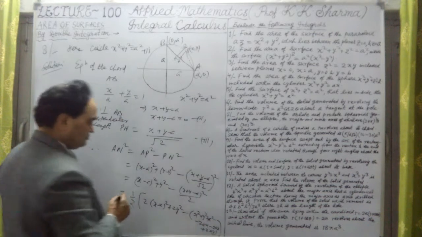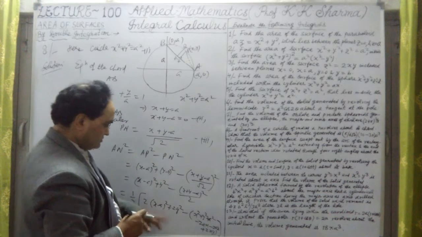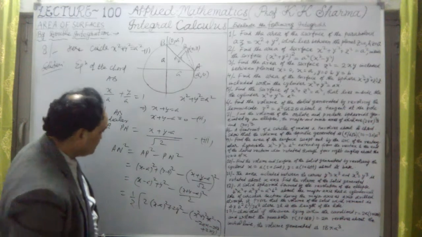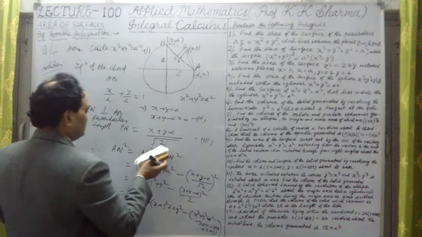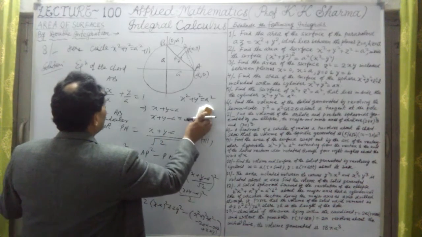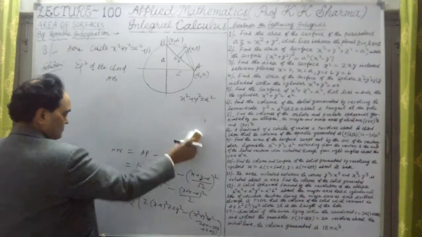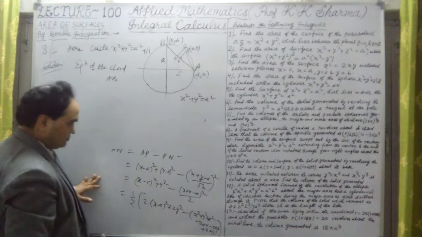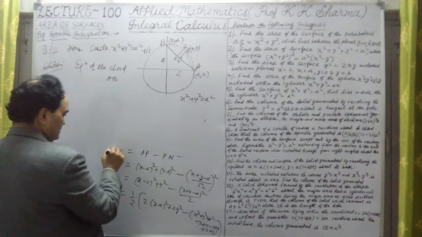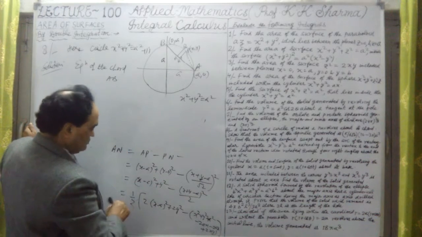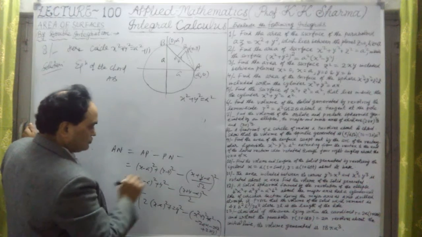After simplification we have to find An, so An will be the square root of this whole value.